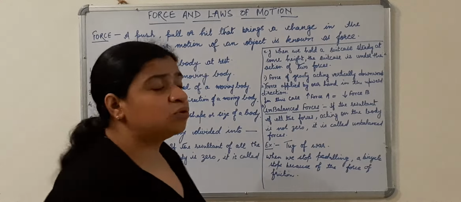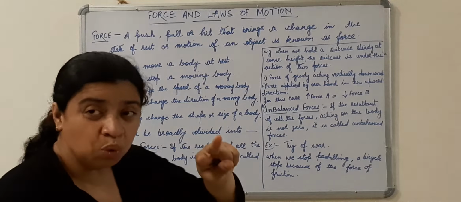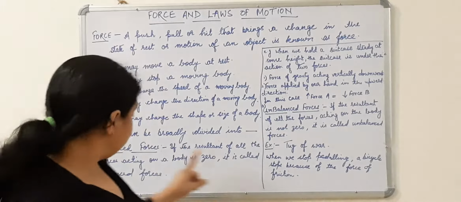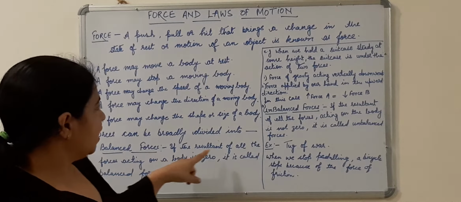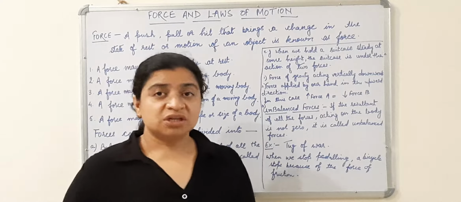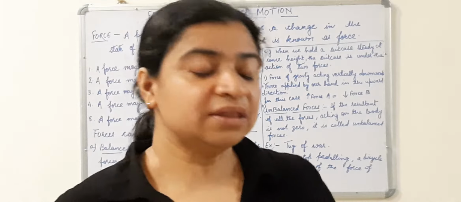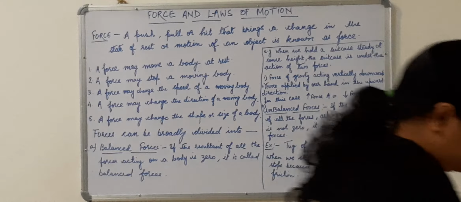Now children, forces can be broadly divided into two categories. First is balanced forces and the second one is unbalanced forces. Now children, what is balanced force and what is unbalanced force?